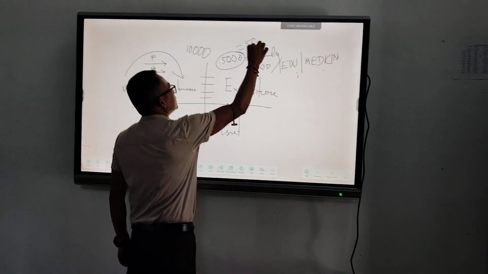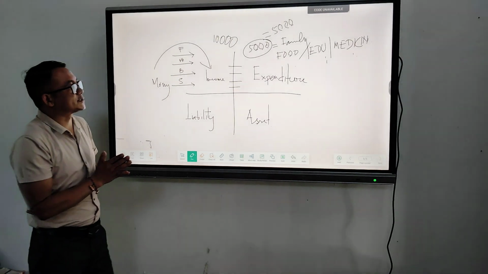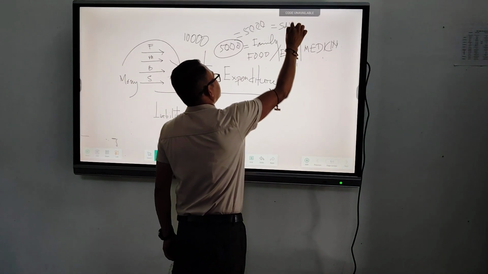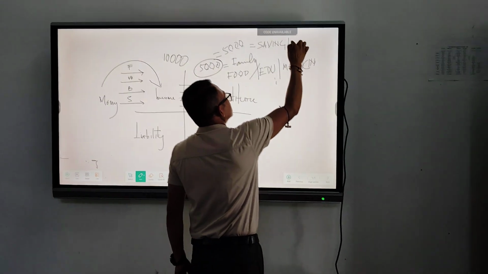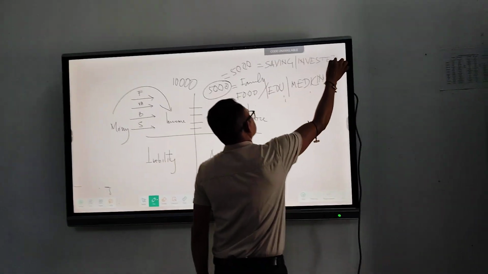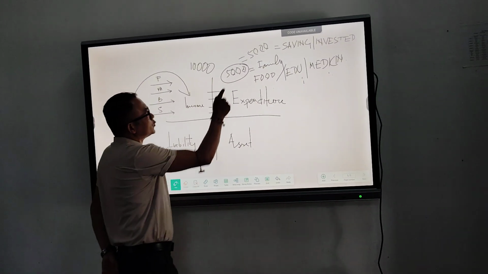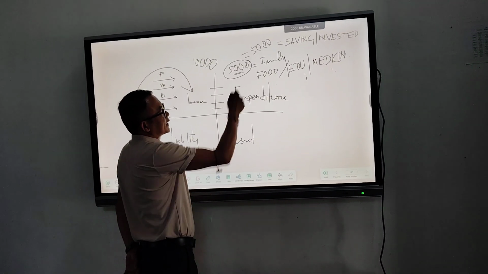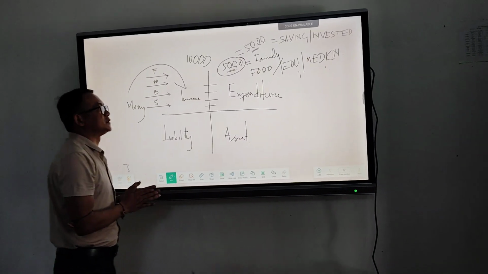I have only 5,000. So 5,000 is known as what? It is known as saving, or sometimes it can be invested. But the question is, how far can we save this 5,000?